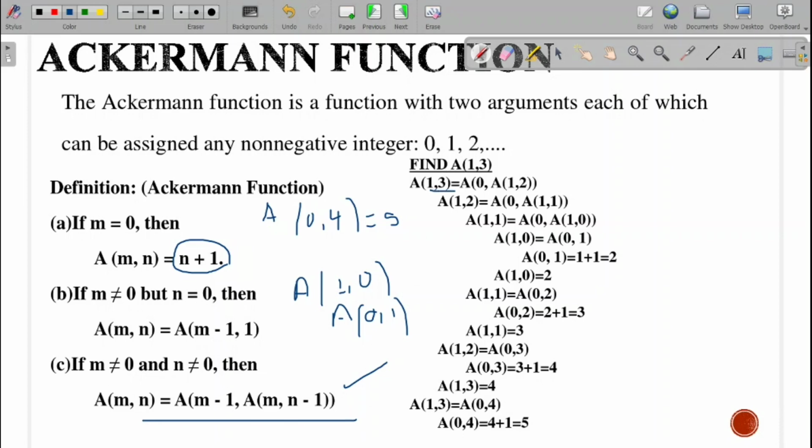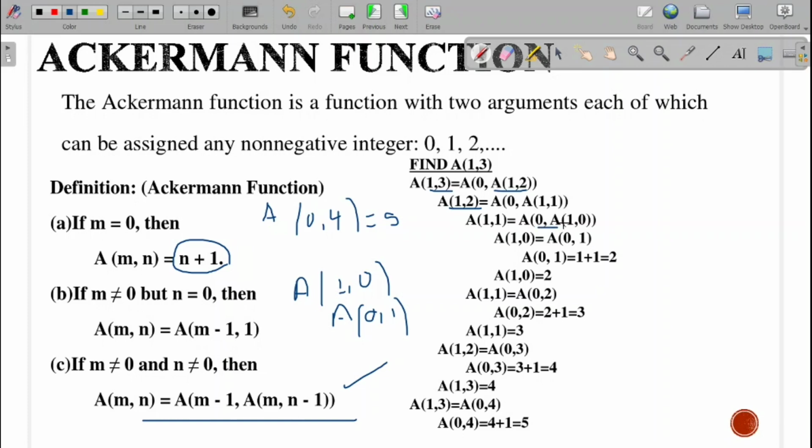Now let us take this example, A of 1, 3. Both are non-zero, right? m is 1, n equal to 3. Now we come over here. It will be called as A of m minus 1, which is 1 minus 1 is 0, then A of m comma n minus 1. What is the m value? 1. n minus 1 is 3 minus 1 is 2. So now again the new call, A of 1, 2. Both are non-zero. Again this will be m minus 1 is 0, A of m comma n minus 1, 1, 1. Again 1, 1. Both are non-zero. Again we come over here.